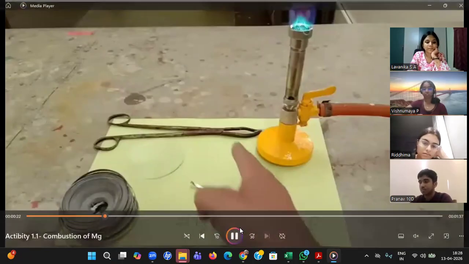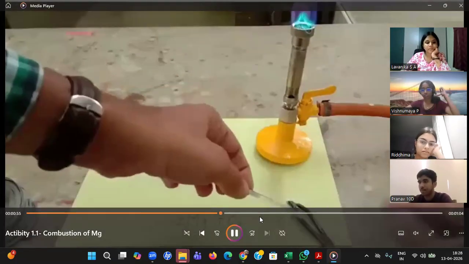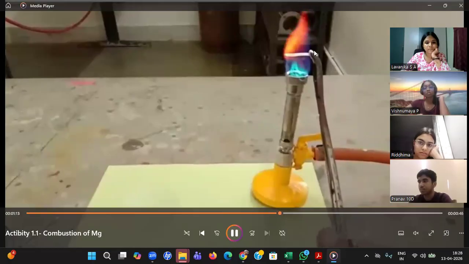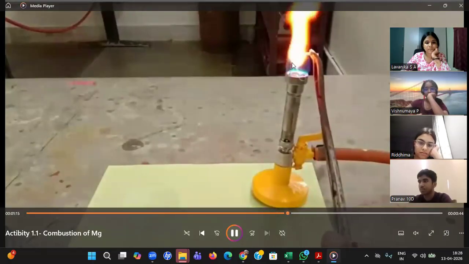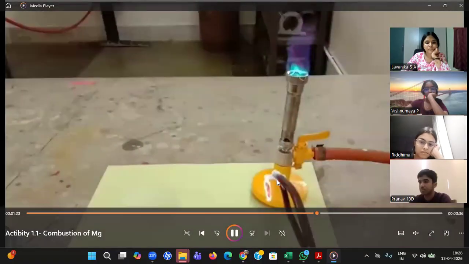Yes, sir. So now let me take this small piece of magnesium, and with the help of this catcher, I'm starting to react it with oxygen. Not yet reacted. I'm still mixing it with oxygen. Now it is completely burning, student. Now you can see white light and a lot of heat coming out.